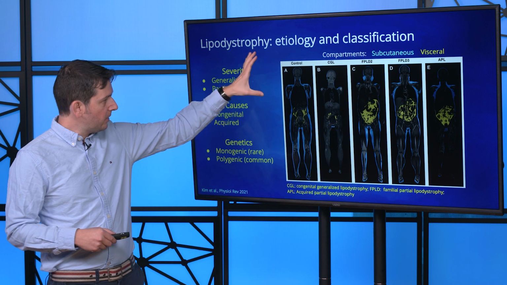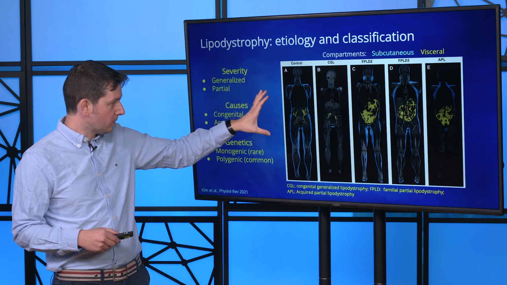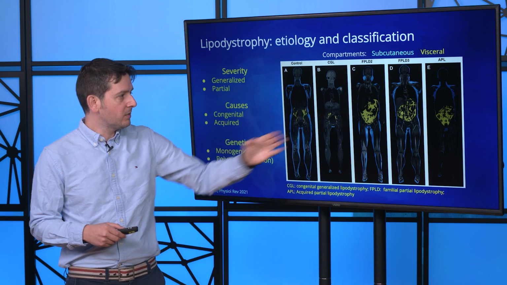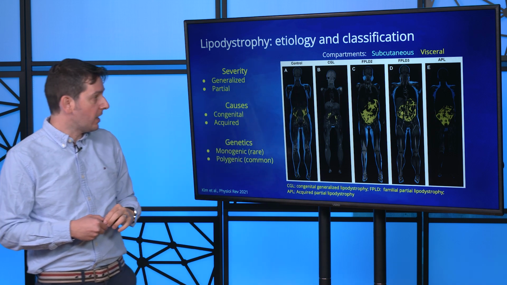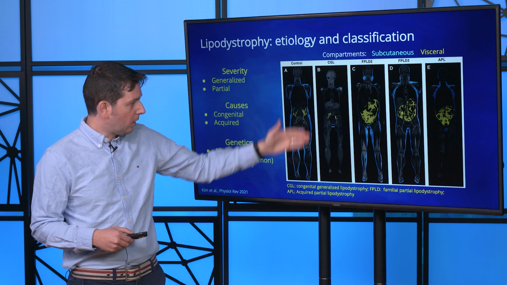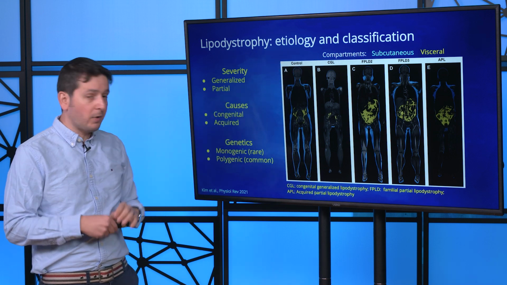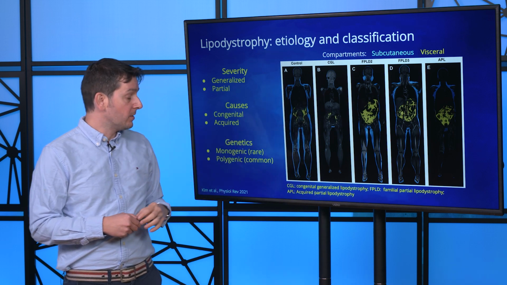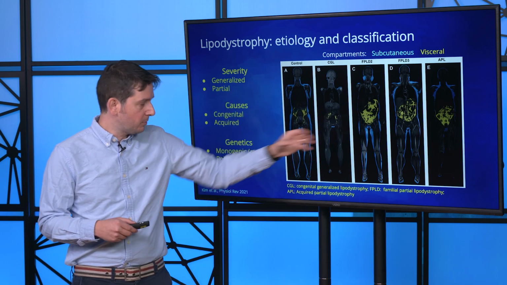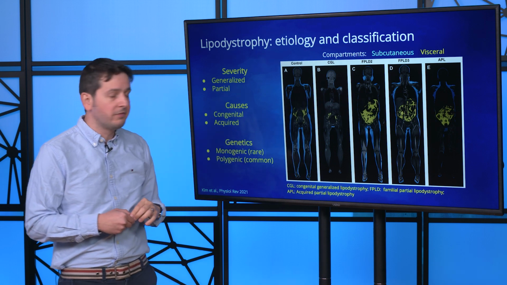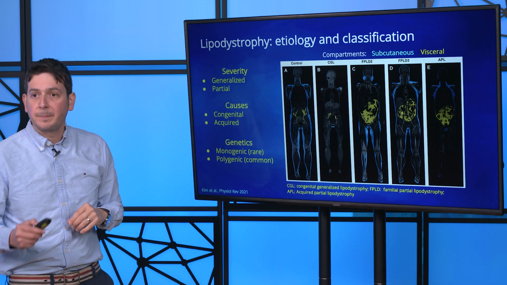And when we compare to healthy controls here on the far left, we can see different kinds of lipodystrophy cases characterized by both almost complete depletion of all adipose tissue and also other patterns of depletion of subcutaneous adipose tissue and increased deposition in the visceral compartment.